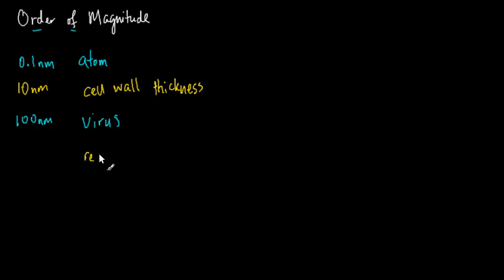Now later on, we're going to learn in the topic on light that light is really a wave, like the kind of wave that you see on the sea or on a pond when you throw a stone inside. So red light is really like a wave. We can't really see it, but we can talk about the wavelength. The wavelength is like, if you throw a stone into a pool of water, you see ripples coming out, moving away from the stone, and the distance between the peaks of the ripples,